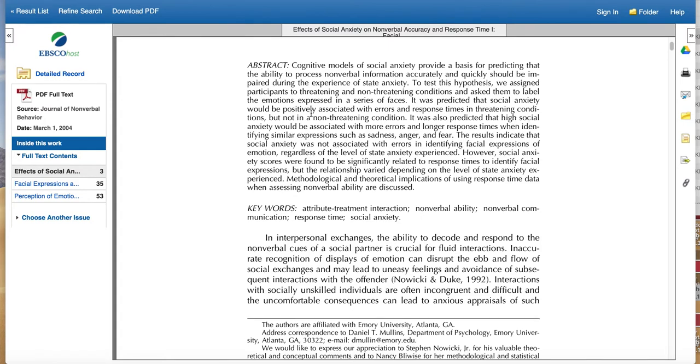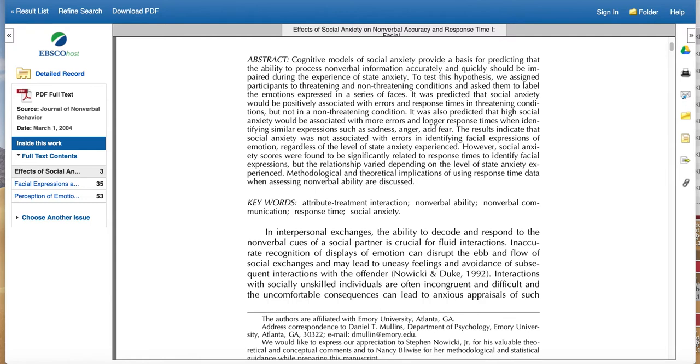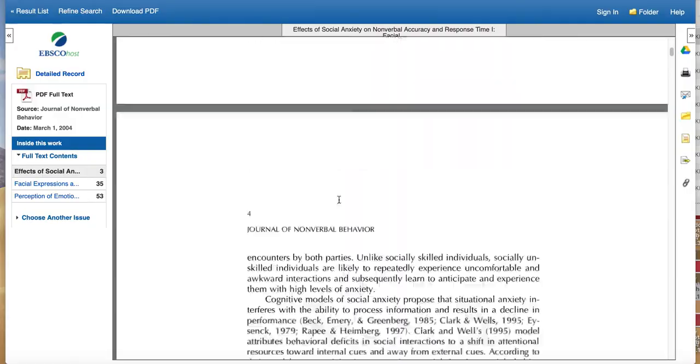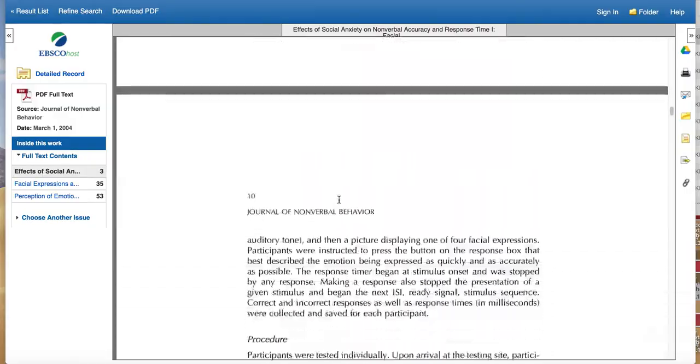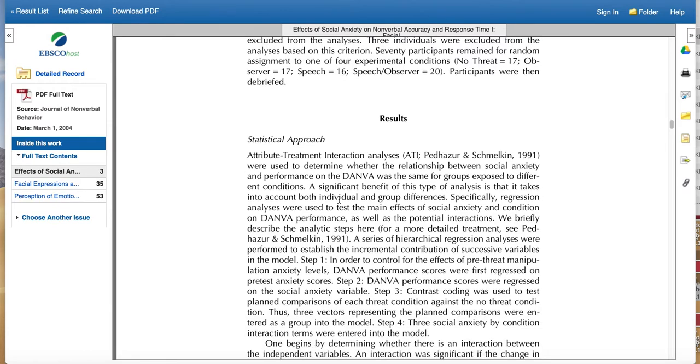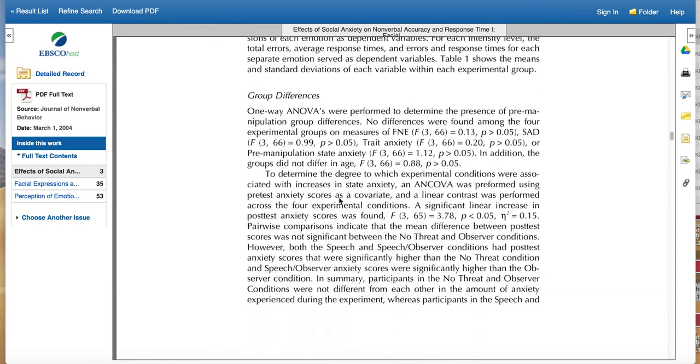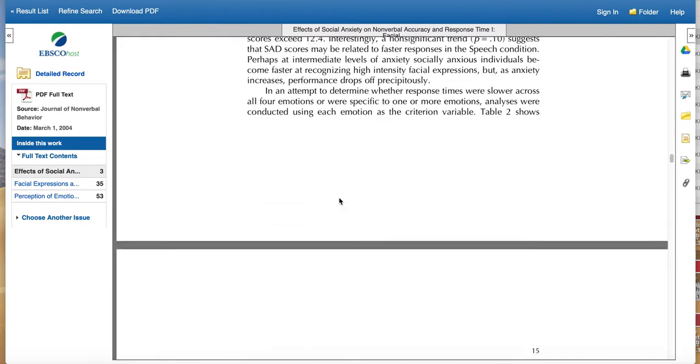So they're predicting that high social anxiety would be associated with more errors and a longer response time when trying to identify facial expressions. And they did find a correlation, but it varied depending on the level of anxiety. So after I look at that beginning, I'm also just going to jump to the end before I decide whether or not I would want to use it if I were a student. And I go past the results even. The results is the boringest section, frankly.